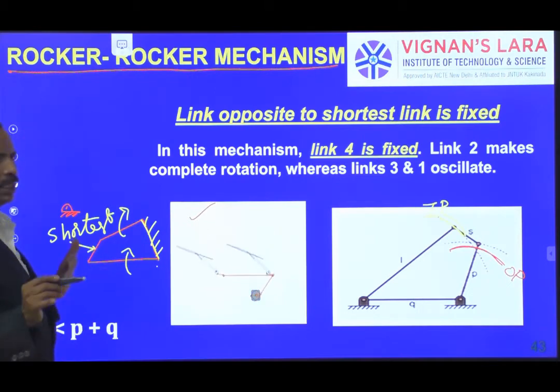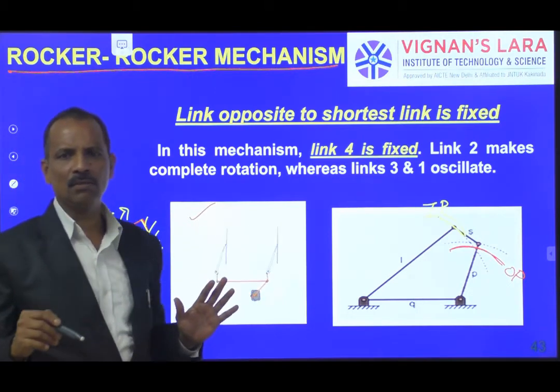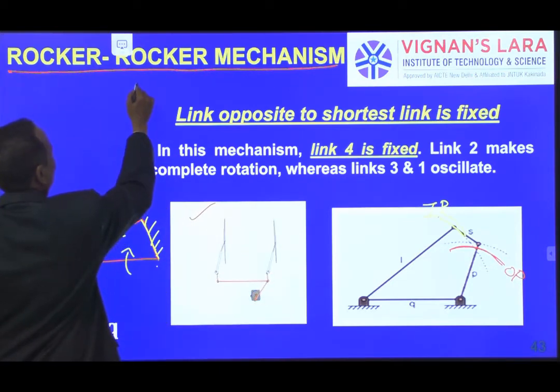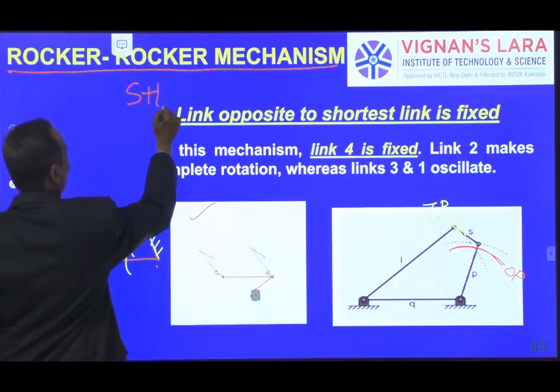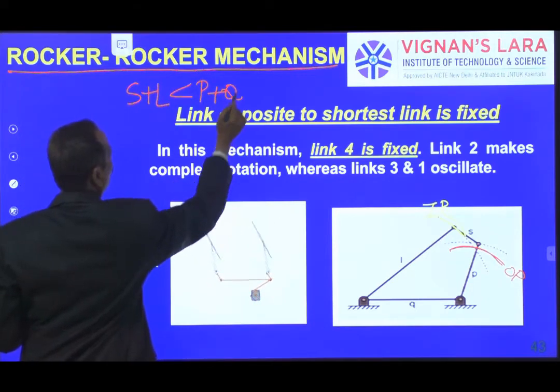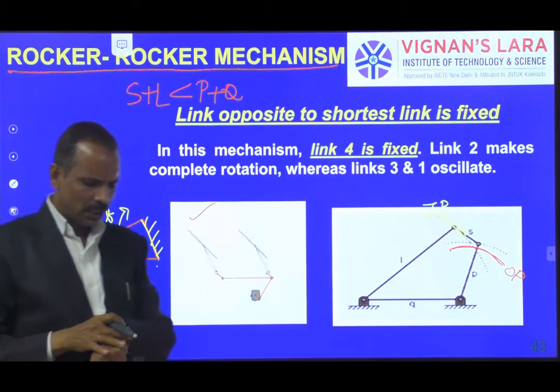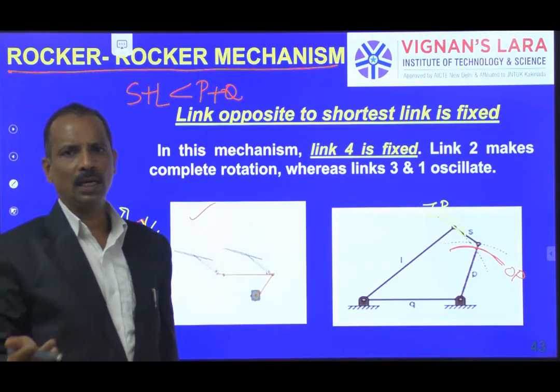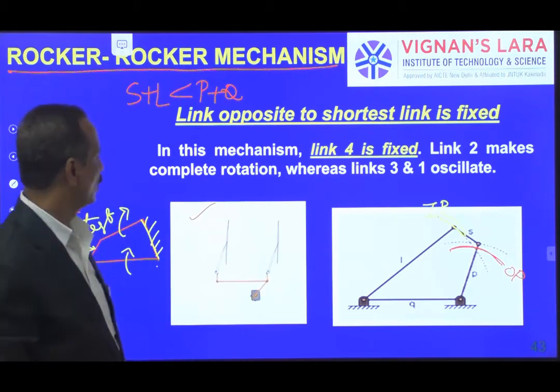So in all these 3 cases, the requirement is S plus L is less than P plus Q. That means the smallest link length plus largest link length is less than the sum of the remaining 2 link lengths.